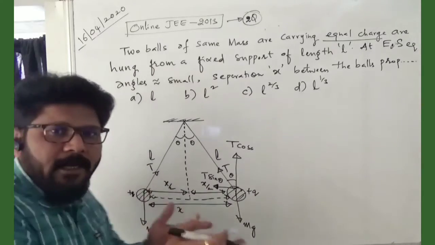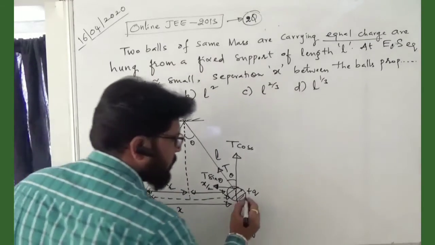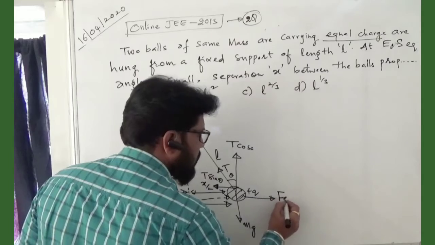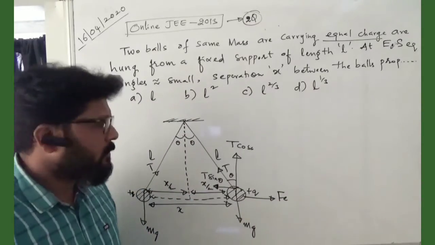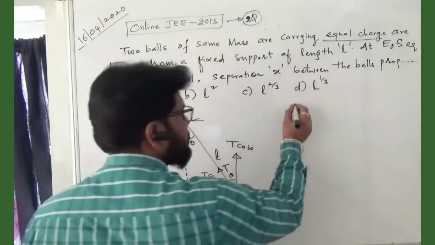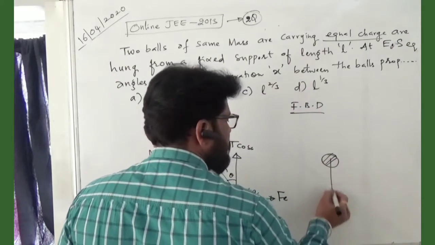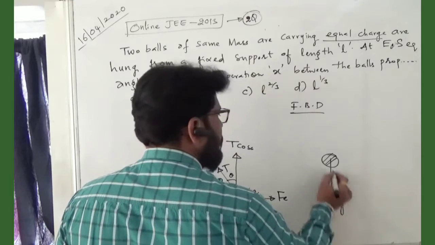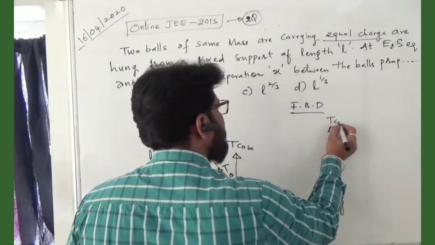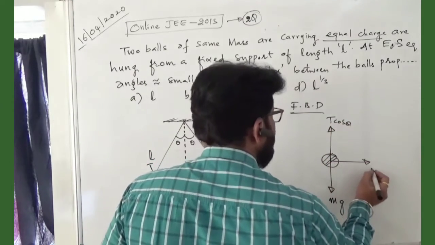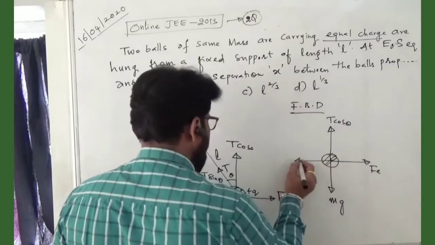They are repelled by the electrostatic force. This is nothing but the electrostatic force. So if I draw a free body diagram, FBD, I'll take this as a charged body. Weight of it is mg, here it is T cos theta, here the electrostatic force Fe, and here T sin theta.